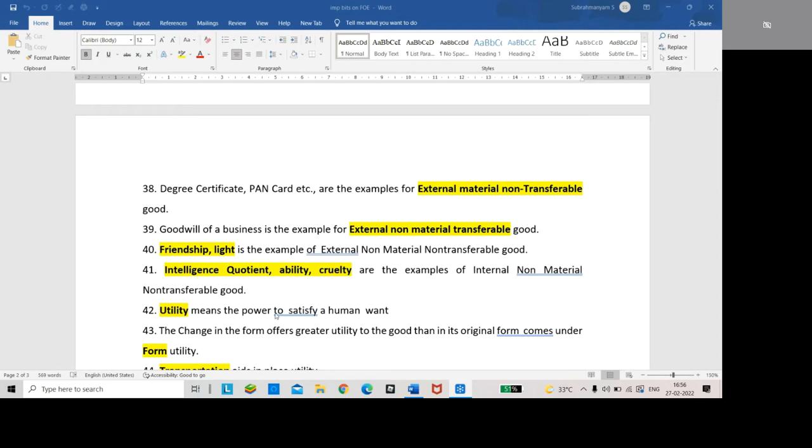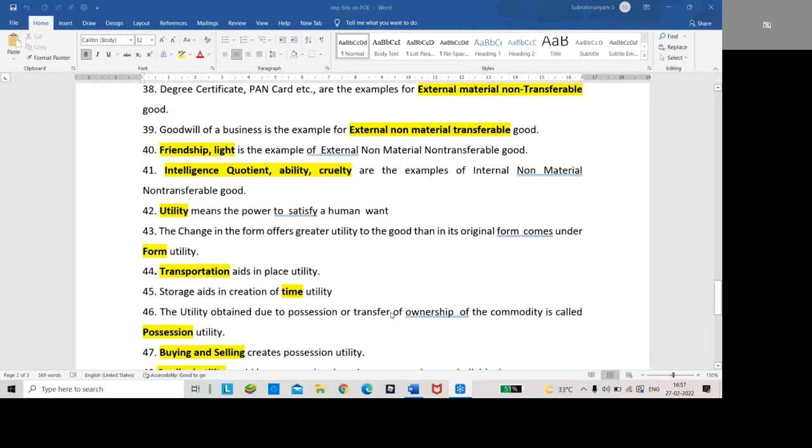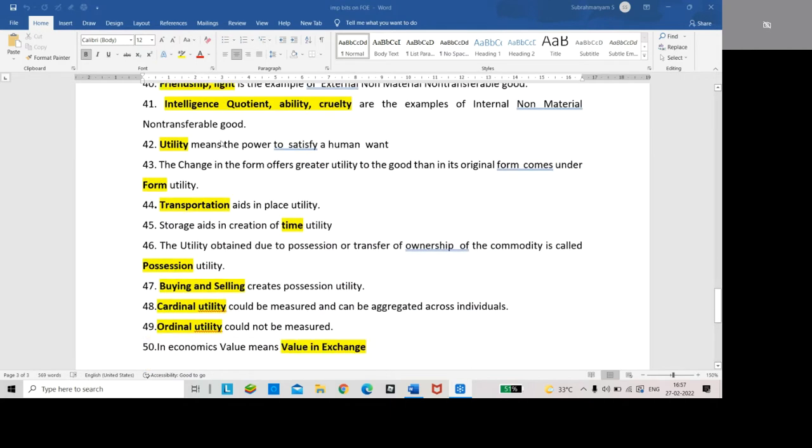Utility means the power to satisfy human want. The change in the form offers greater utility to the good than its original form, and this comes under form utility.